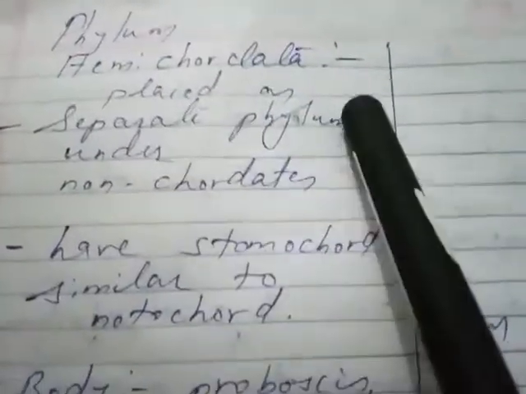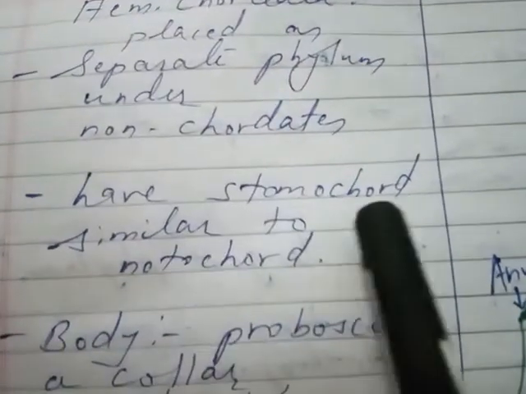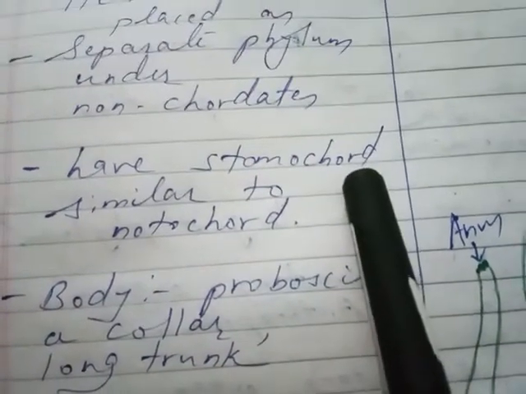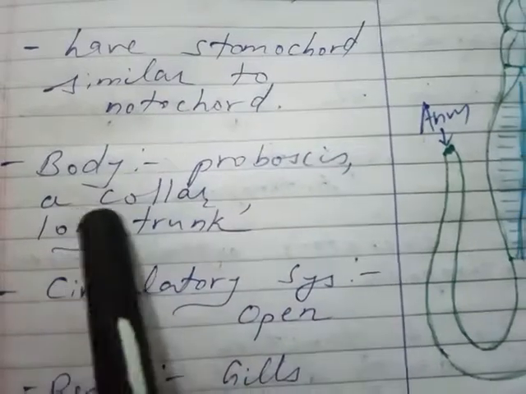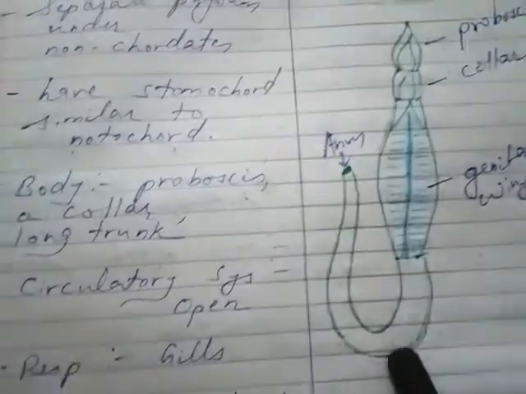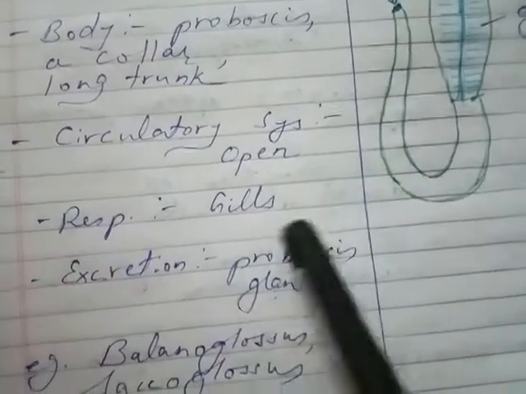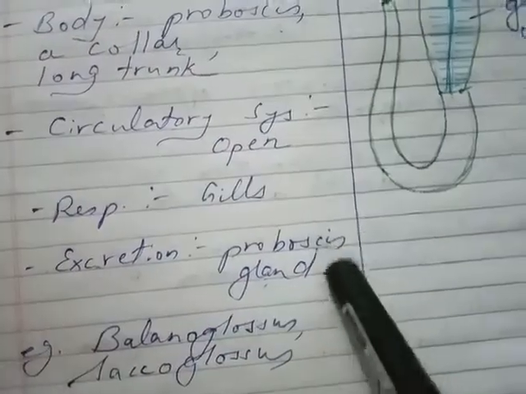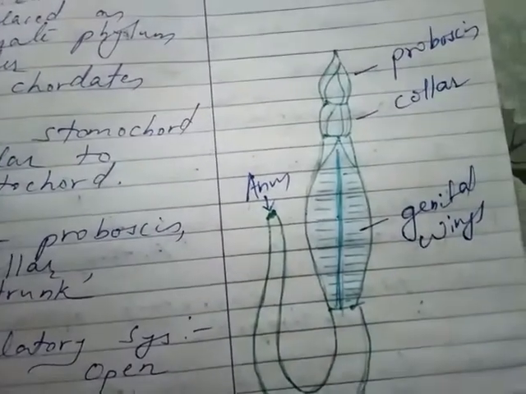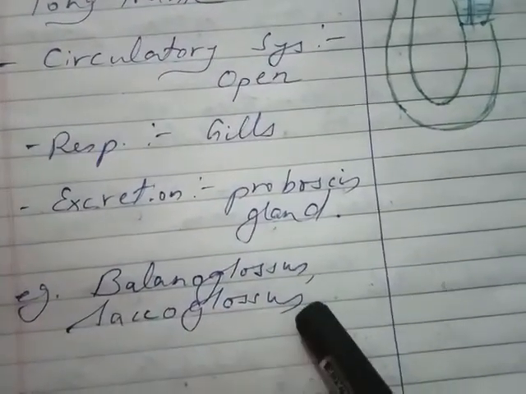Then phylum Hemichordata. Hemichordata is placed as a separate phylum under non-chordates because they have a stomochord similar to the notochord. So here the notochord is absent, but instead they have a stomochord. The body has a proboscis, a collar and a long trunk. So the proboscis is present, the collar is present and a long trunk will be present. The circulatory system is of open type and respiration is through gills. For excretion they have a proboscis gland. So inside the proboscis they have the proboscis gland through which excretion takes place. Then examples are Balanoglossus and Saccoglossus.